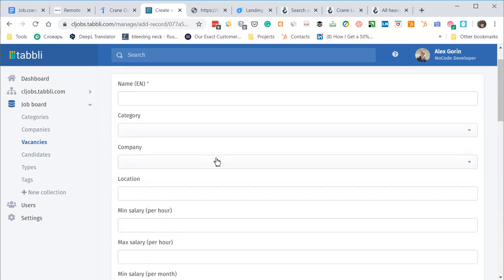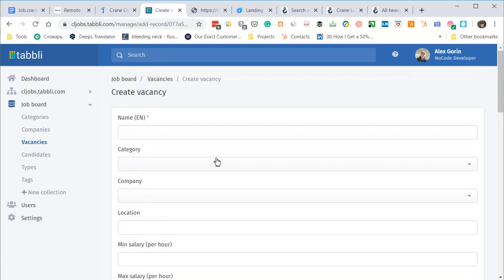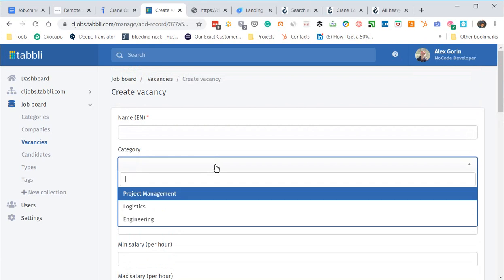A bit later we will make some scraping of this data. This is open, published data, so it will be okay to make some automation to publish those vacancies. And for candidates, we will invite people who want to search for a job with crane locator.